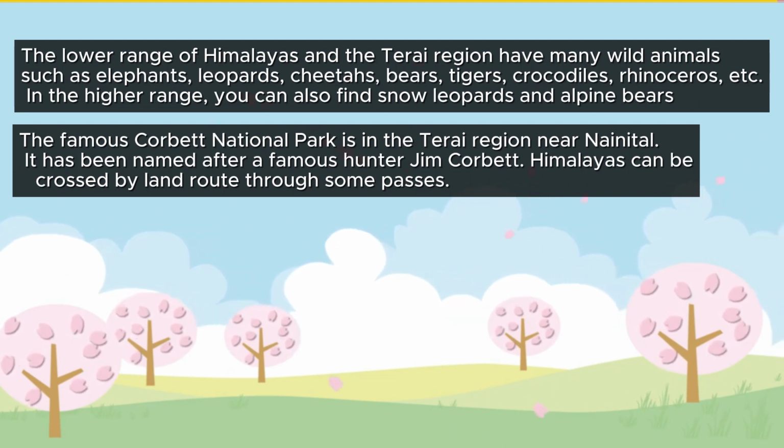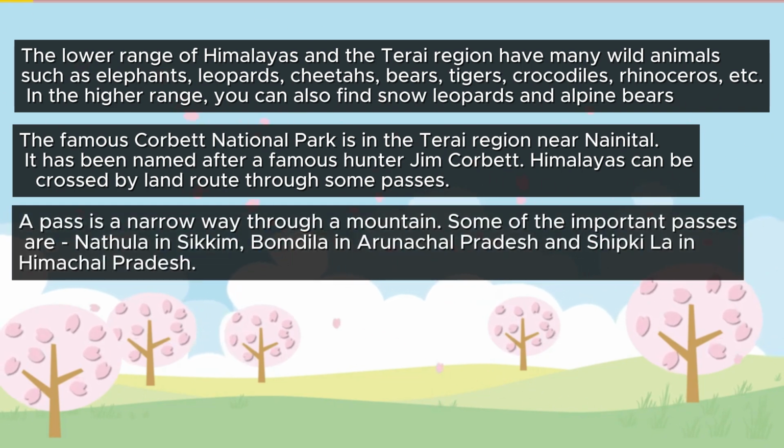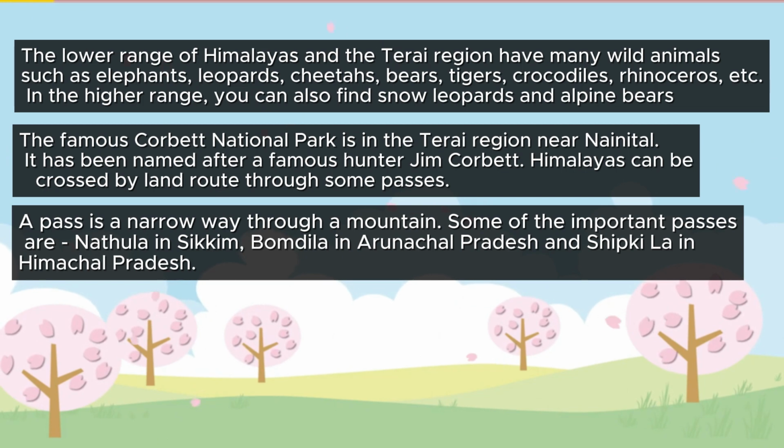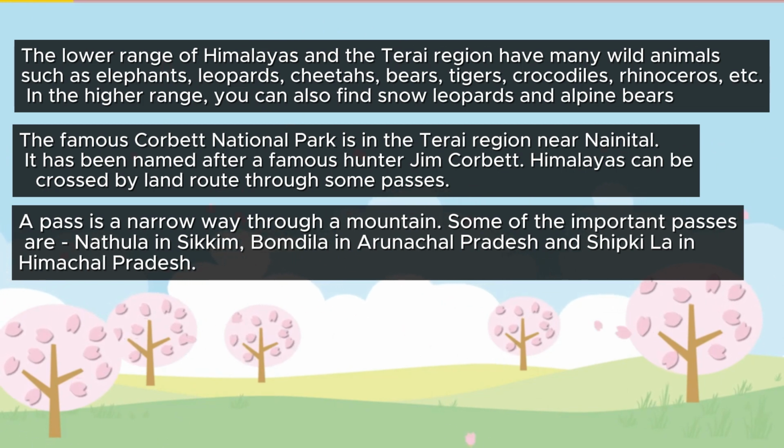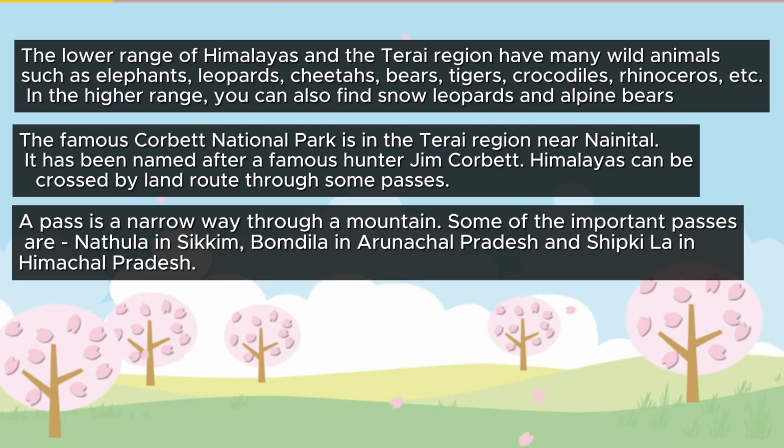The Himalayas can be crossed by land route through some passes. A pass is a narrow way through a mountain. Some of the important passes are Nathula in Sikkim, Bomdila in Arunachal Pradesh, and Shipki La in Himachal Pradesh.